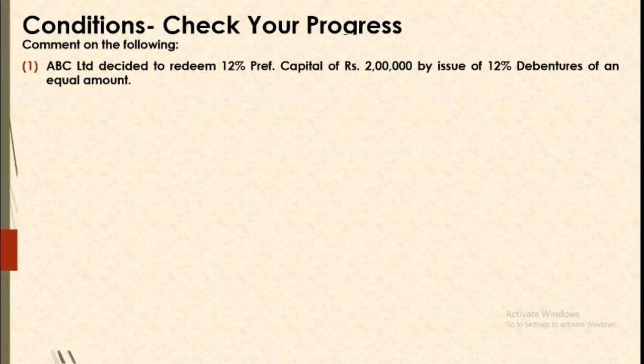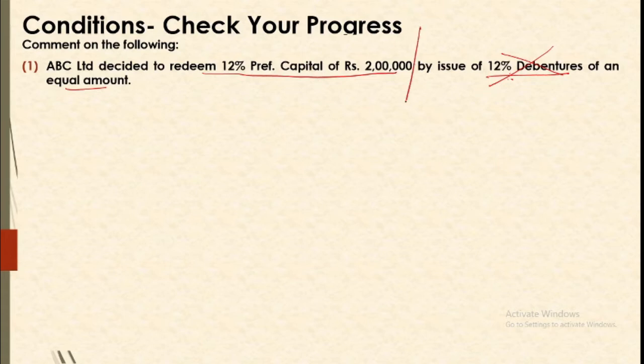ABC Limited decided to redeem 12% preference capital of 2 lakh by issue of 12% debentures of an equal amount. So they are saying that they want to redeem capital by issue of debentures. Now is it there in our provisions? Our provision says that against capital we need to have issue of capital only. So issue of debentures cannot compensate reduction in the capital.